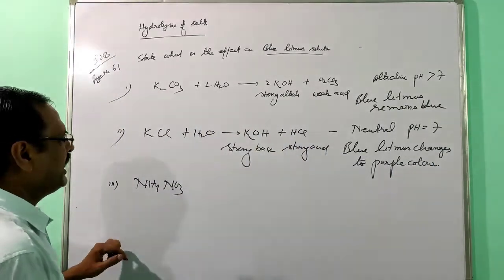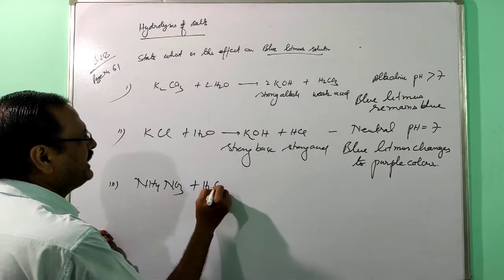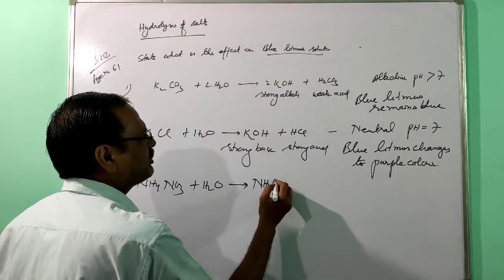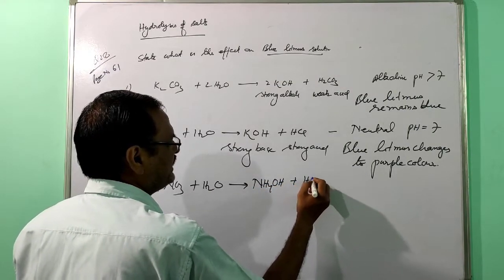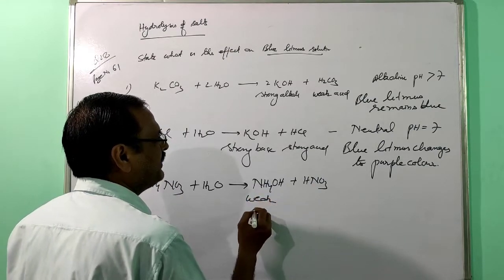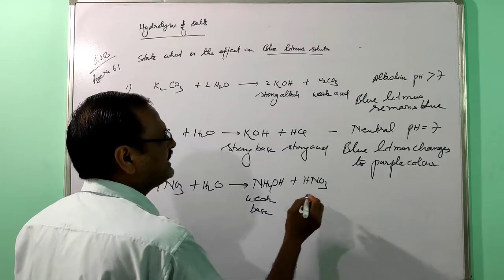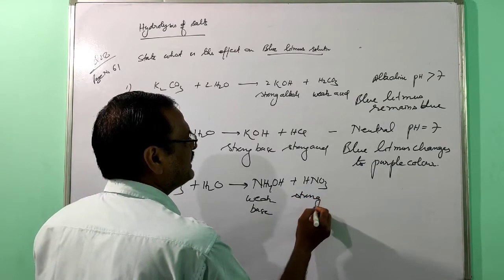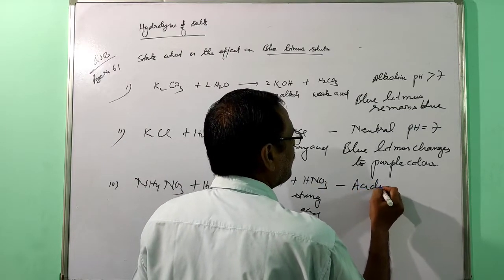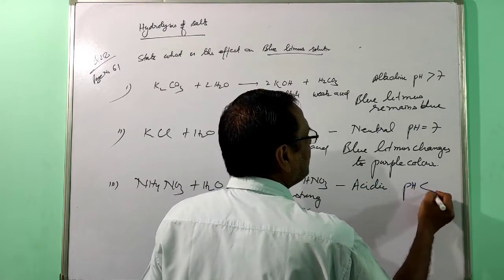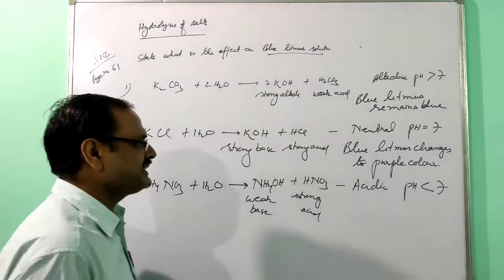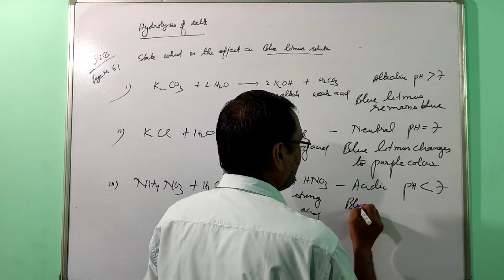Now the next one is ammonium nitrate. Ammonium nitrate reacts with water to form ammonium hydroxide and HNO3. This ammonium hydroxide is a weak base, and this HNO3 is a strong acid. So this will be acidic, pH will be less than 7. So if blue litmus is added, then blue litmus changes to red color.